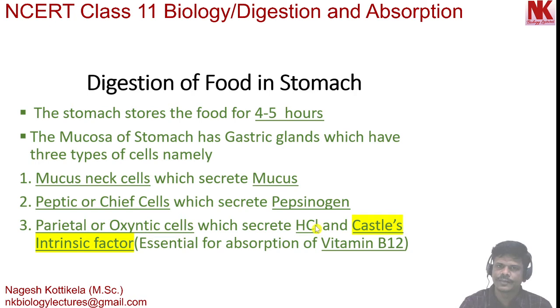Hydrochloric acid and Castle's intrinsic factor are secreted by the third type of cells, parietal cells. Castle is the name of the scientist. He is an American physician and physiologist. Intrinsic factor, Castle's intrinsic factor is a glycoprotein that is essential for absorption of vitamin B12, important for your exams.